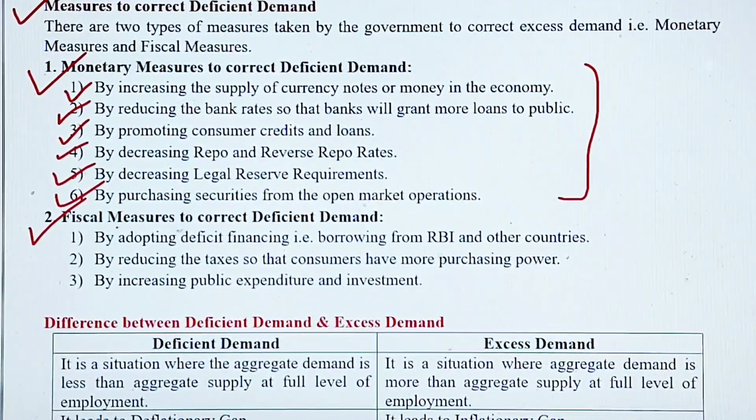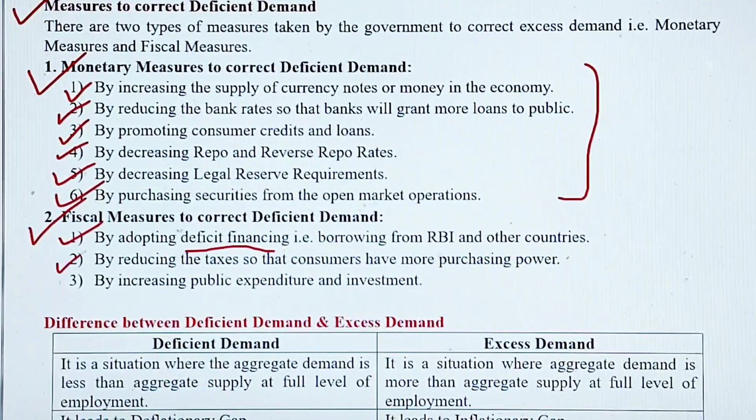And in the fiscal measures, the first one is by adopting deficit financing. Now what is this? By borrowing from RBI and other countries. So that is called deficit financing. So the government, when it doesn't have sufficient fund, it can borrow from other countries, and the commercial bank can borrow from RBI. So like that, they try to circulate more and more money in the market.